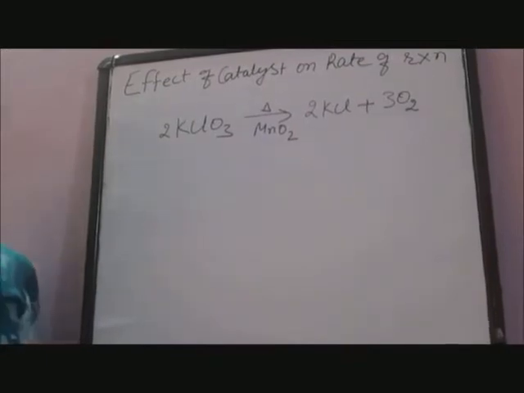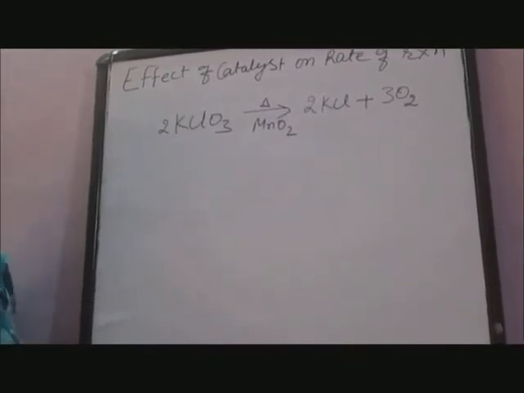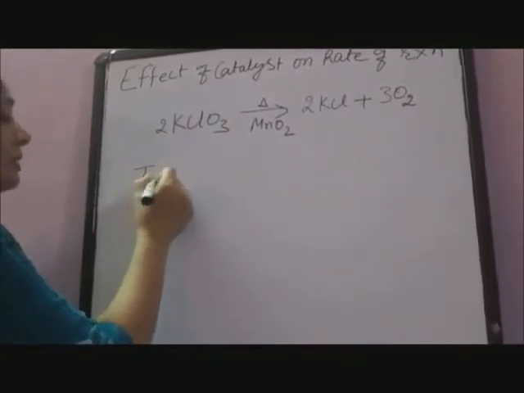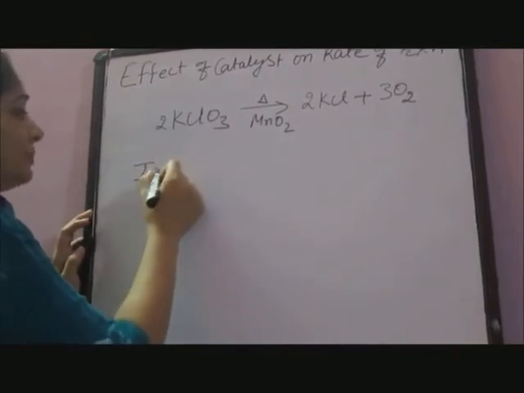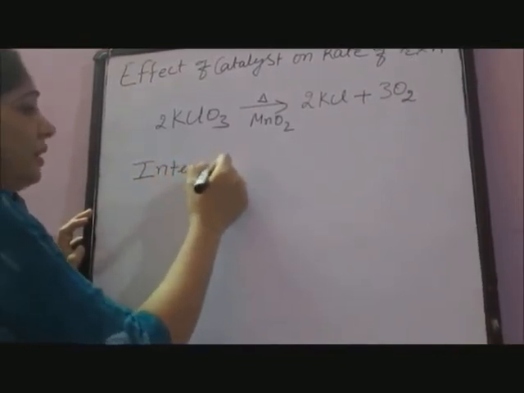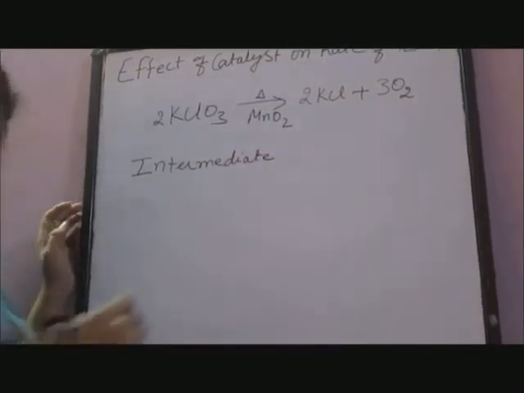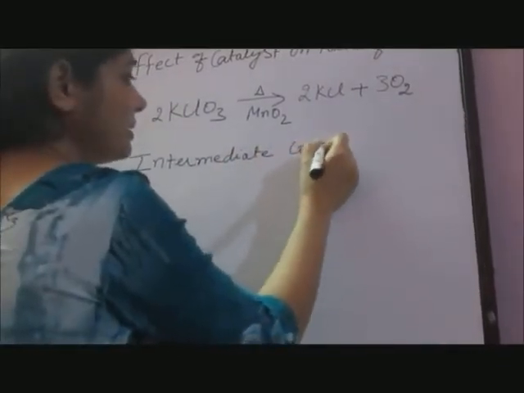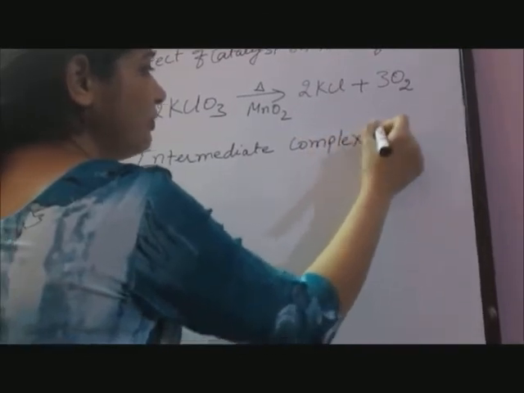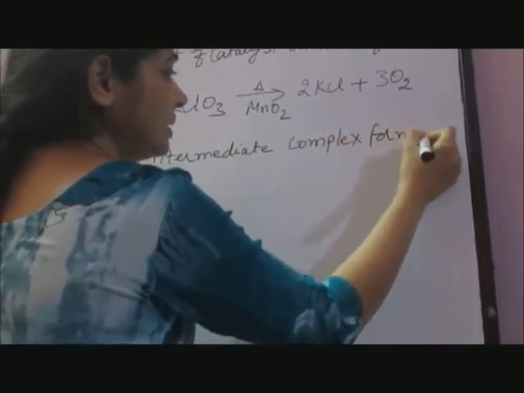Action of catalyst can be explained on the basis of intermediate complex formation theory.